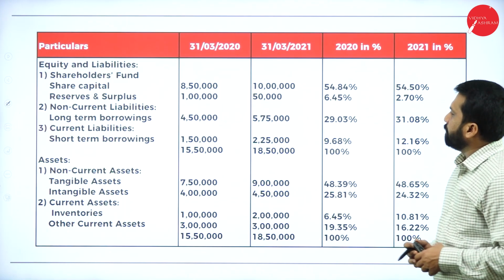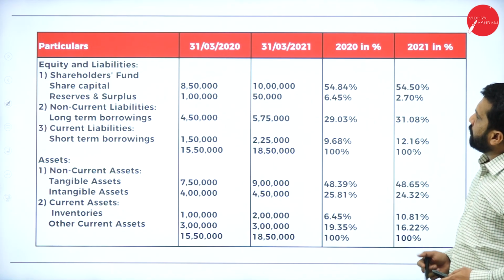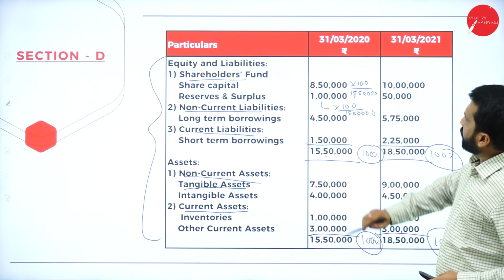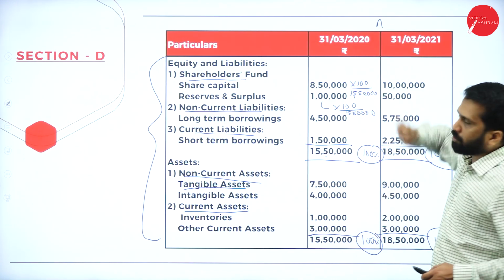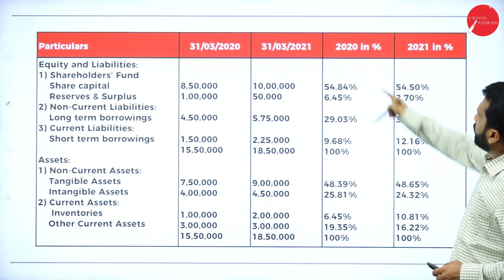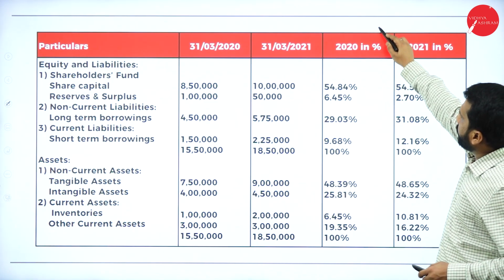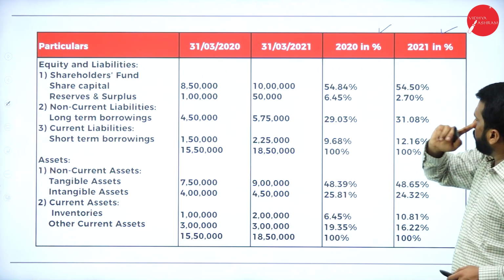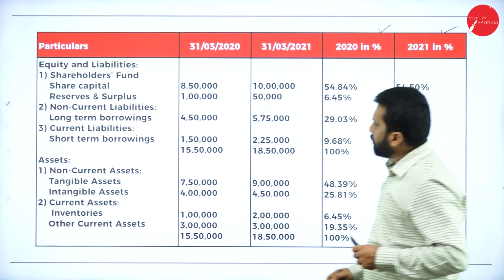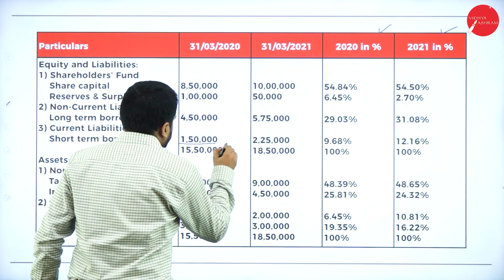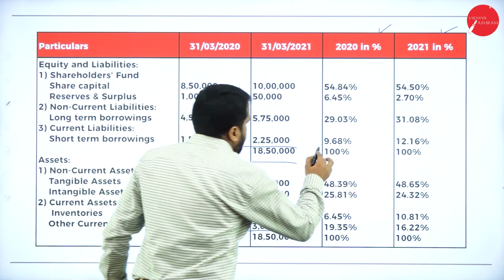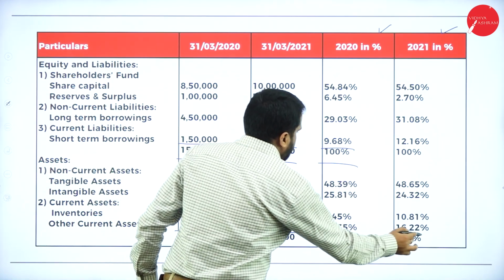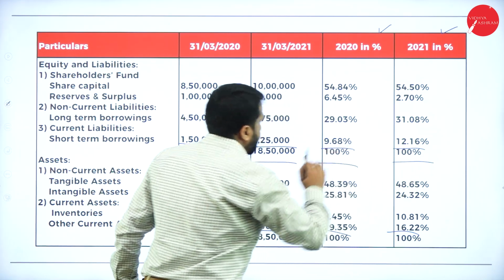See your answer. Same procedure. We copied and pasted. This also, copy paste, copy paste. In between, you have to give space for the answer. We have given 2020 percentage, 2021 percentage. What is the total? See, your total is always 100%, 100%, 100, 100.